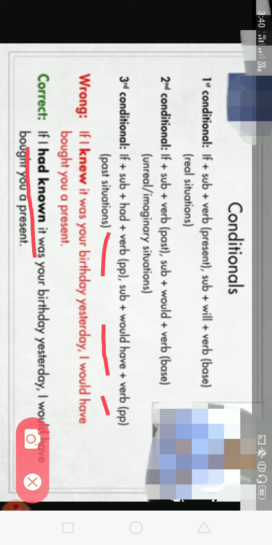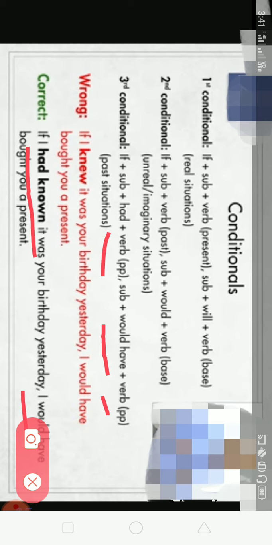it was your birthday, I would have bought you a present. Okay, if I had known it was your birthday, I would have bought you a present.